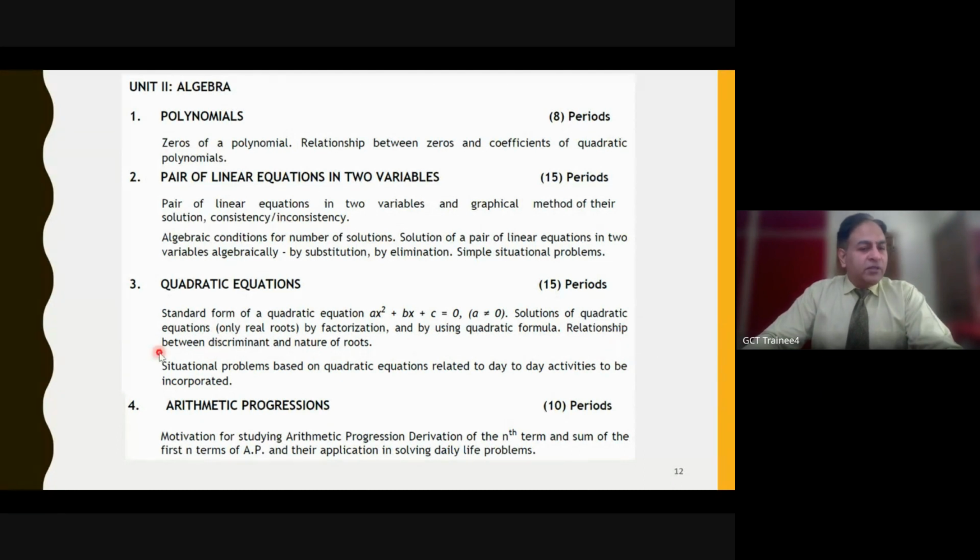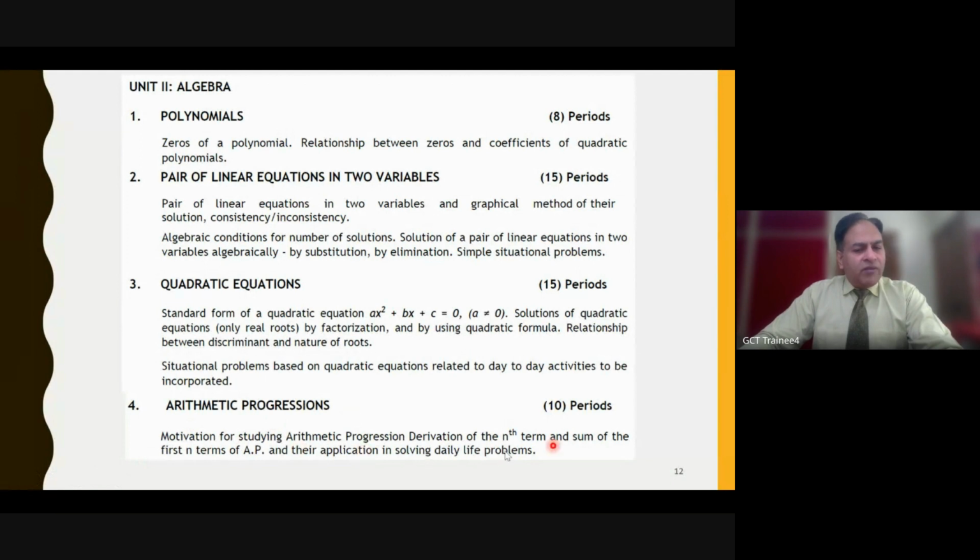Then we have the relationship between discriminant and nature of roots, followed by situational word problems based on quadratic equations related to day-to-day activities. In quadratic equations, when we mention situational problems, we are referring to word problems, and remember, you can expect the upstream downstream problems or the pipe and cistern problems over here. Those types of questions are always expected here.